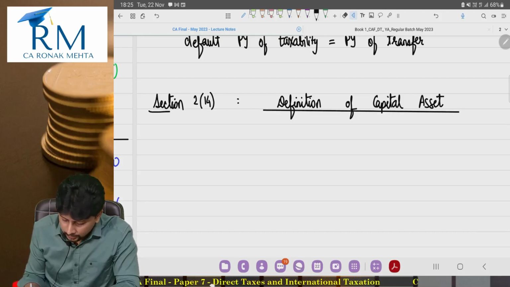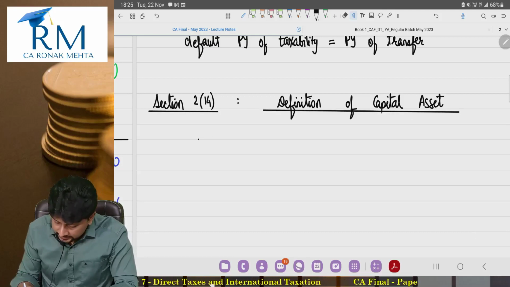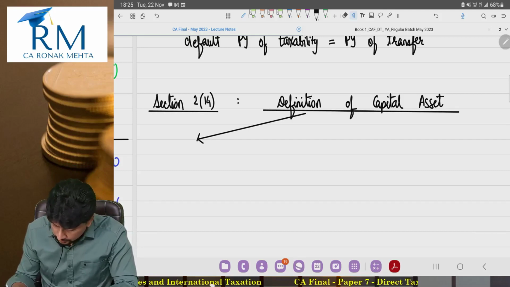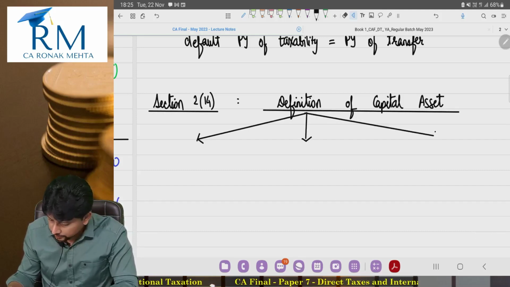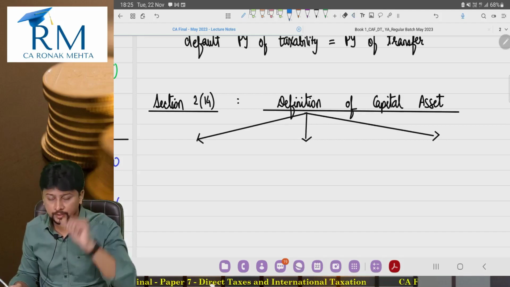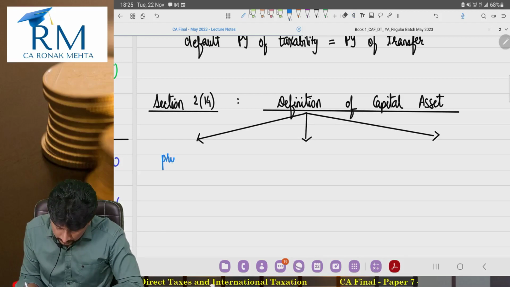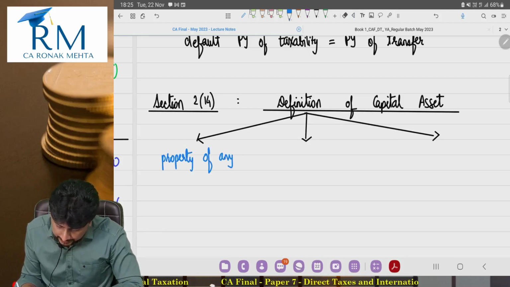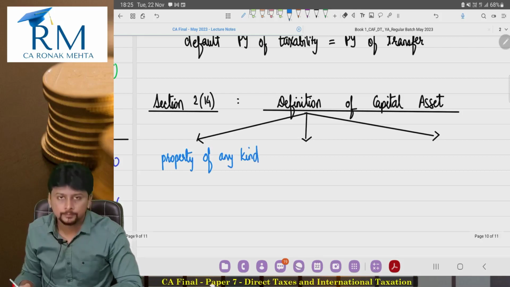Capital asset is basically of three types; the definition divides capital asset into three categories. First, it says property of any kind held by the assessee.